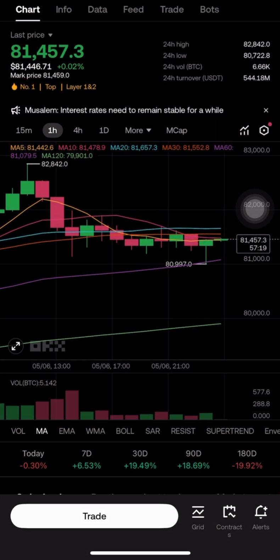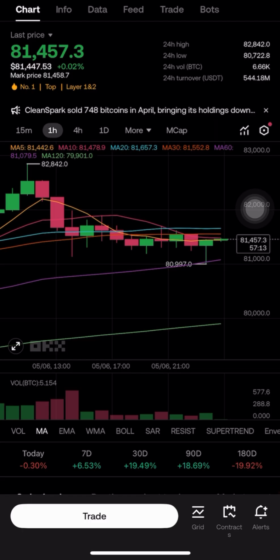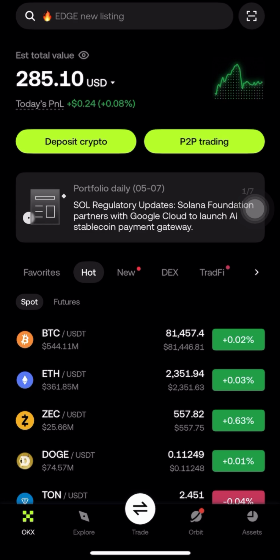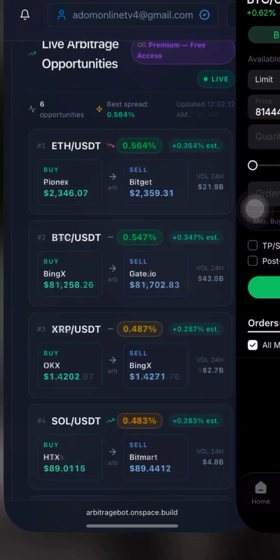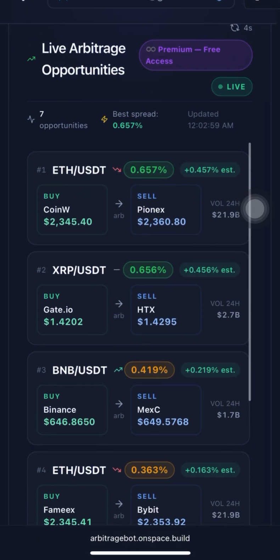It's 1,457. Do you know the difference, $10? Difference of $10 is not easy, bro. So if you're watching me right now, you can just try your hand on this signal and it's good for you. This one gives you live arbitrage signals for you to trade.